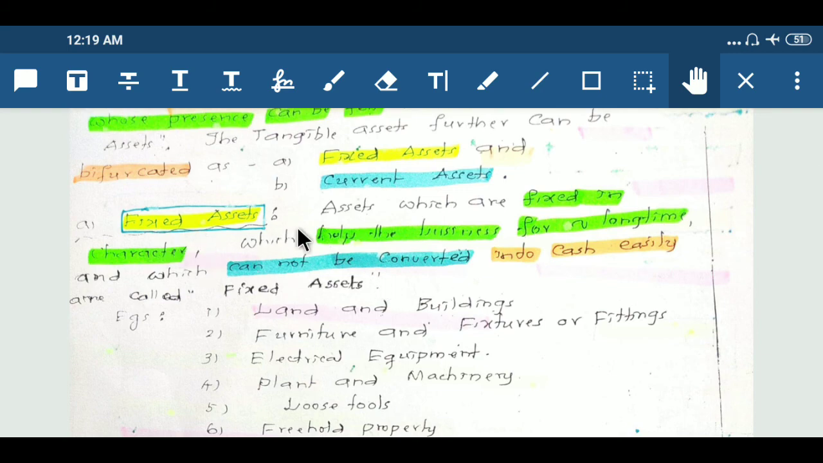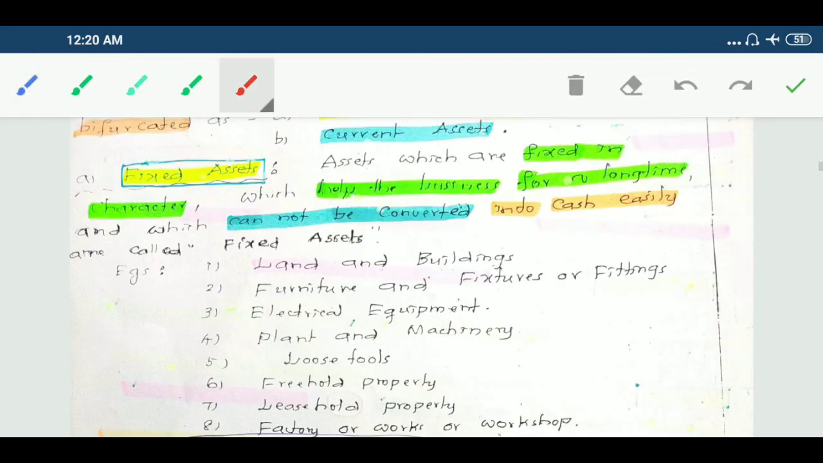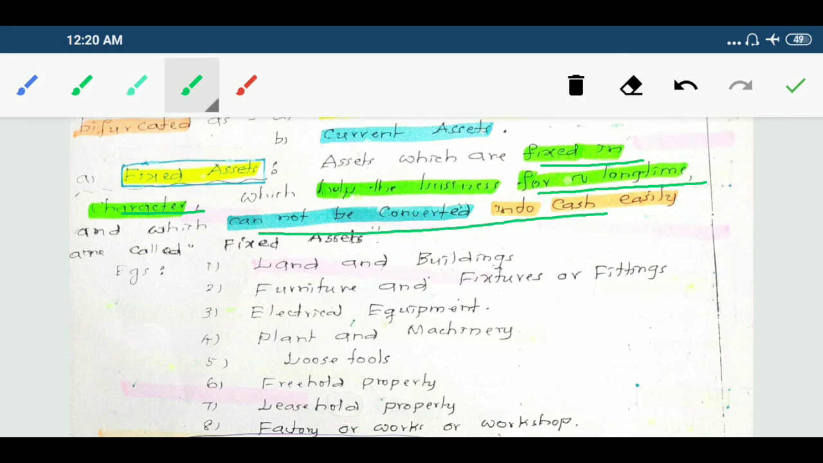So fixed assets. Assets which are fixed in character, which help the business for a long time and which cannot be converted into cash easily, are called fixed assets.